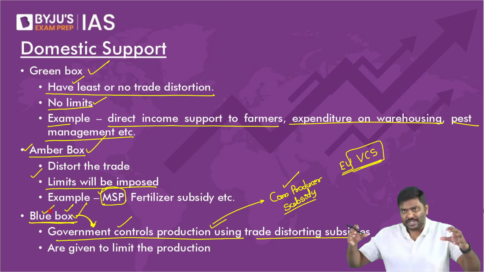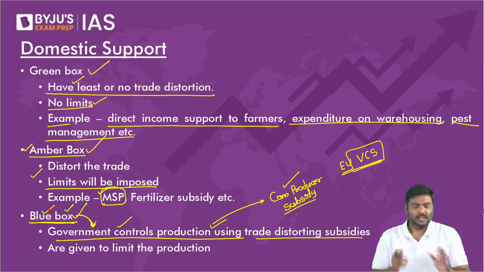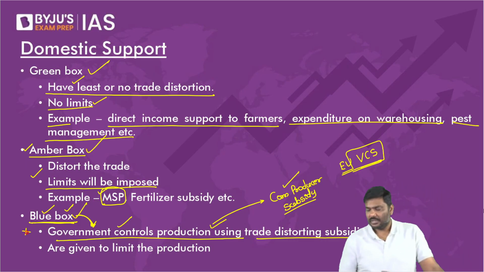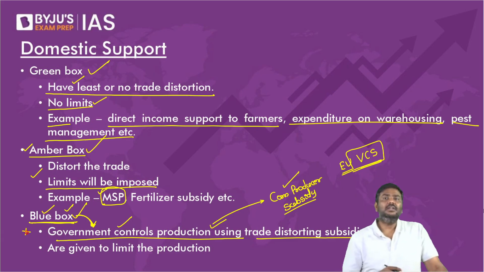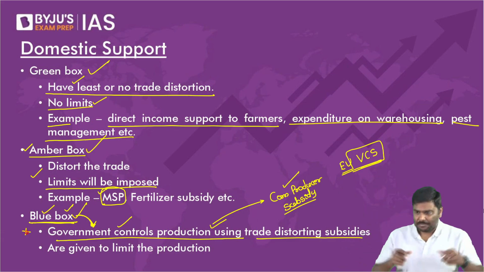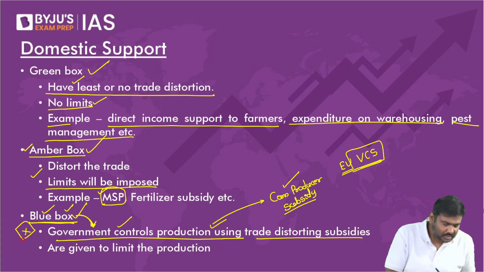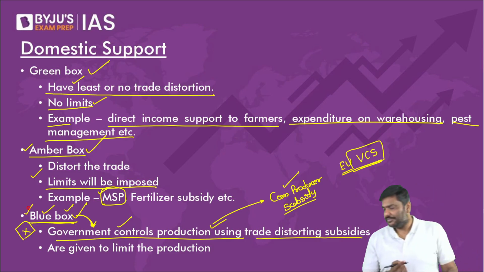So in China, they used a blue box subsidy by the name of a corn producer subsidy. And in case of the European Union, many of you are asking me, sir, what is the name of the blue box subsidy used in the European Union? Voluntary coupled support, VCS.